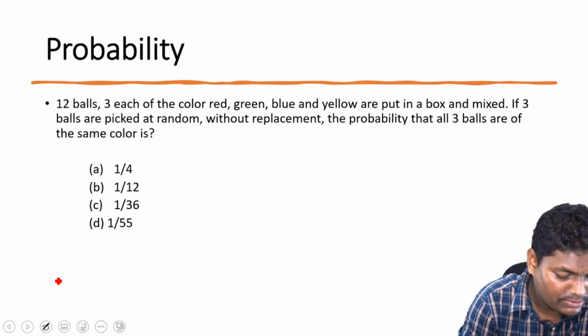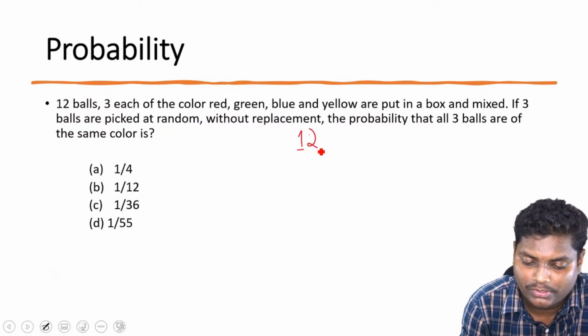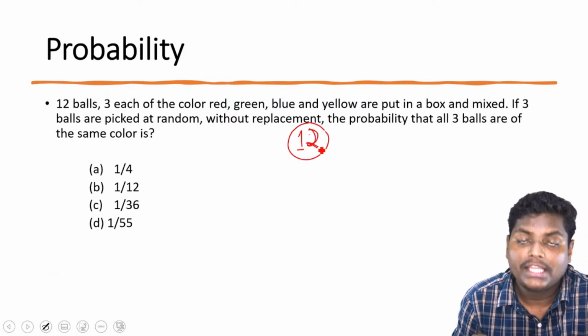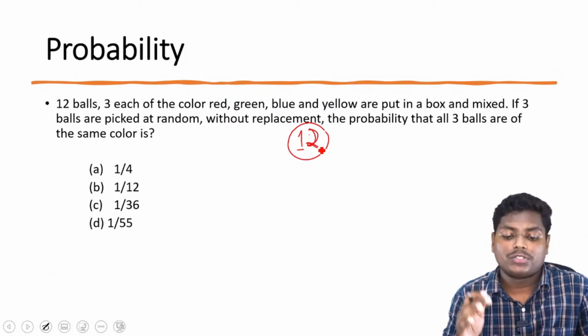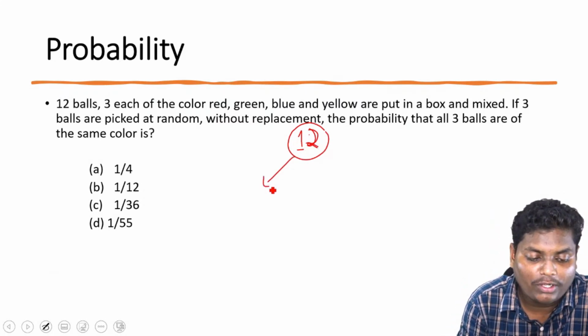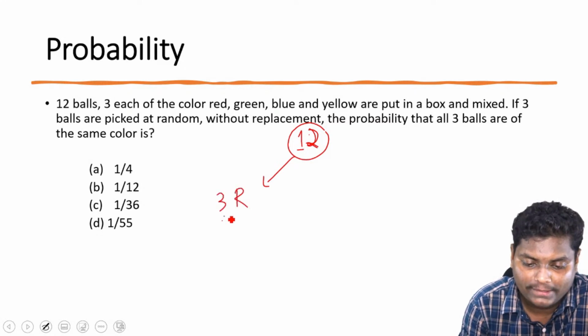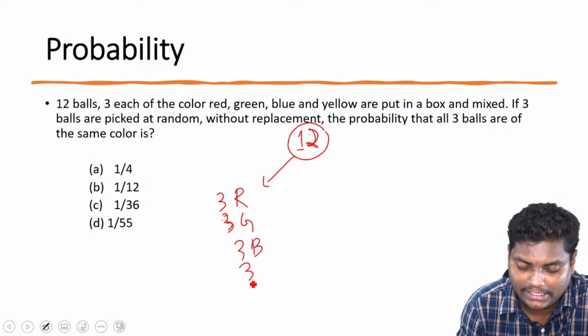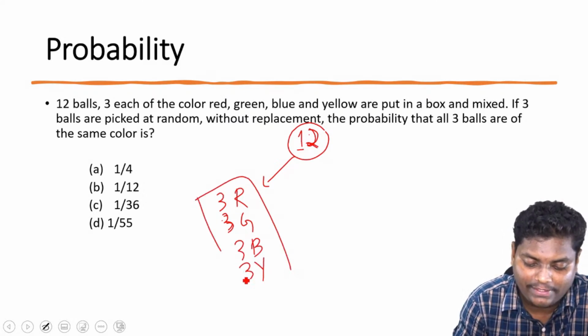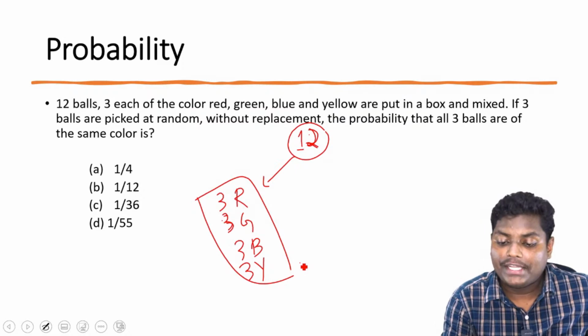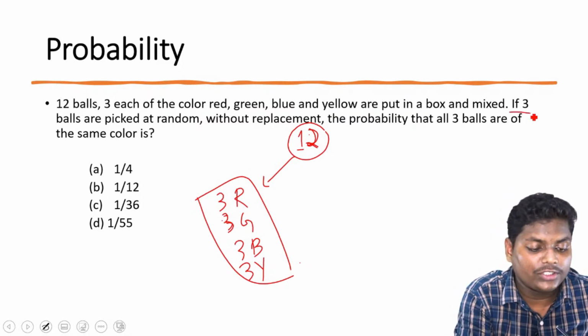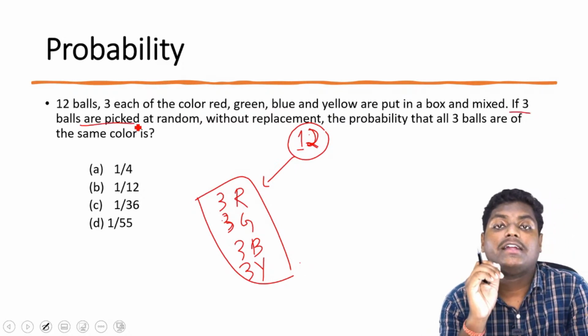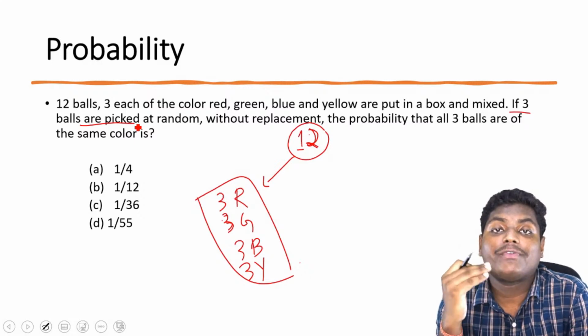So what are the important things here? We are having 12 balls, and in these 12 balls we are having 3 red, 3 green, 3 blue, and 3 yellow. These are the 4 things that we are having. Now if 3 balls are picked, in how many different ways can you pick them?